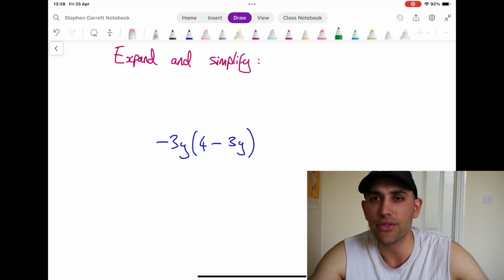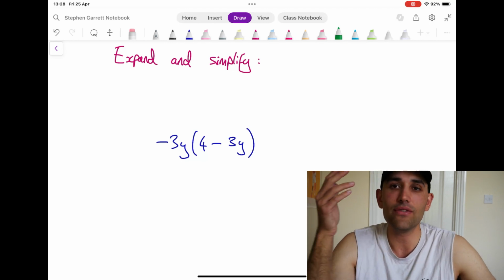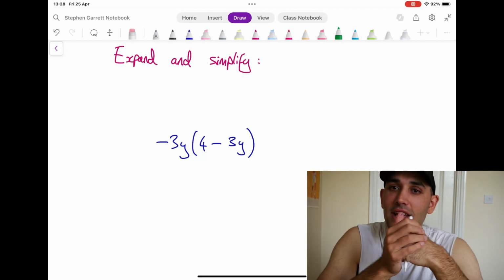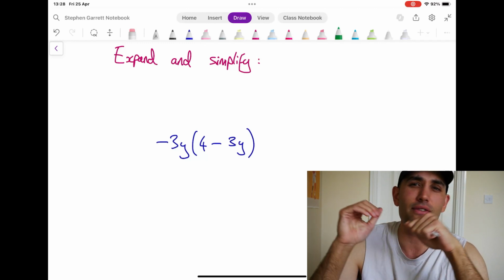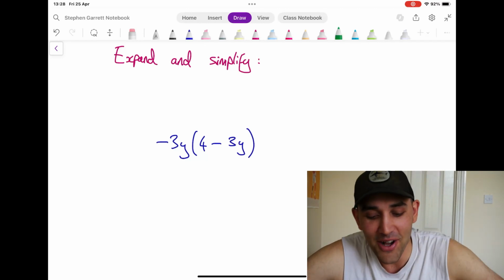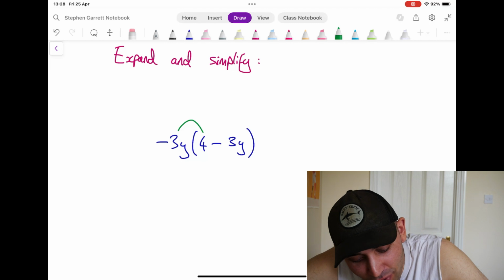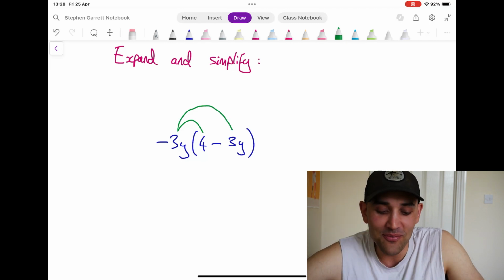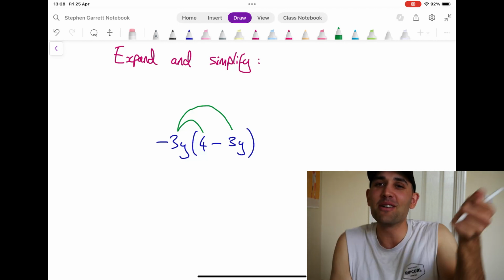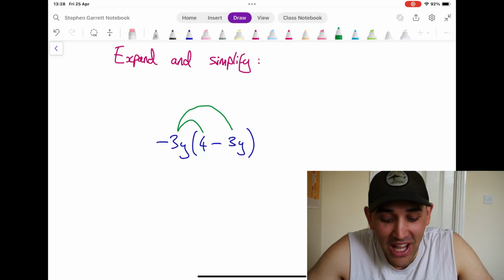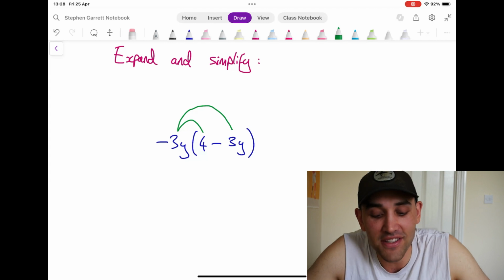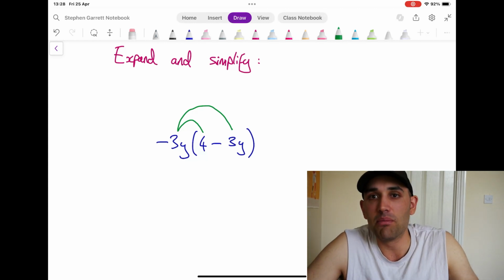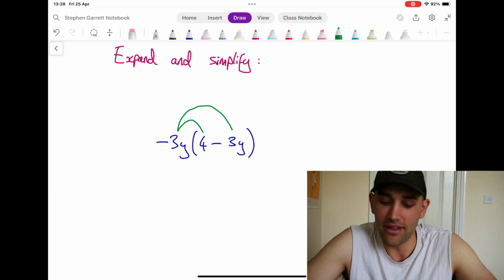I have a method called the firework method, which if these videos go anywhere and you stick with me on this journey, we're going to use the firework method all the time. You draw a very beautiful firework. There you go, and you've got to do the sound effects as well. See how that looks a little bit like a firework being fired up and coming back down? And what we're going to do is follow the lines of that firework, and we're going to multiply everything that touches together, okay?